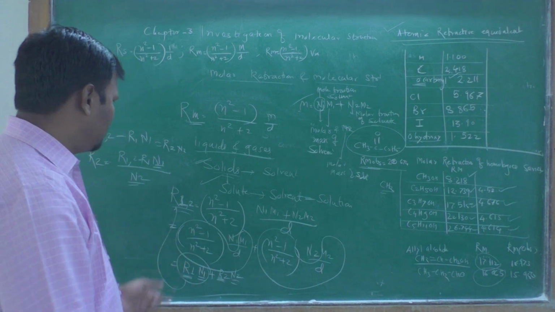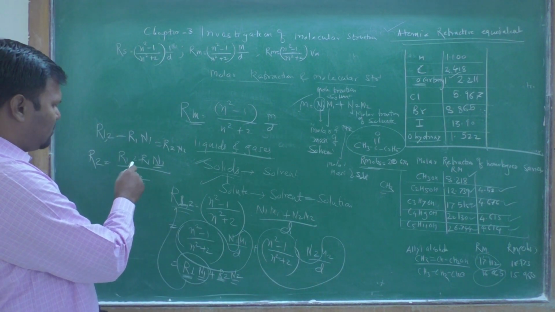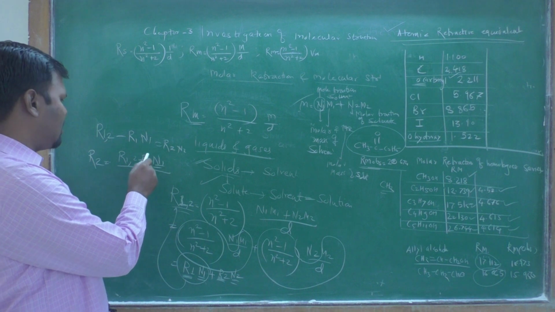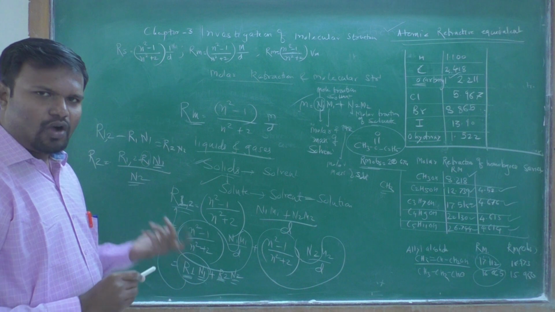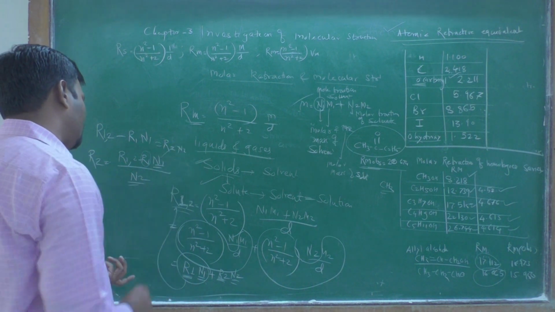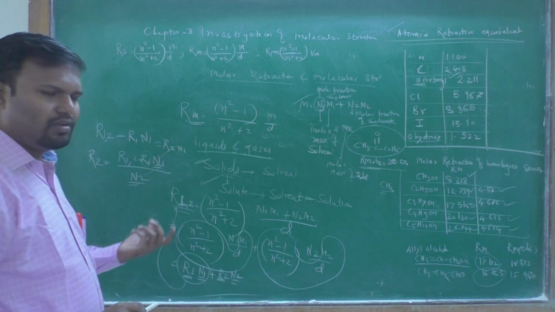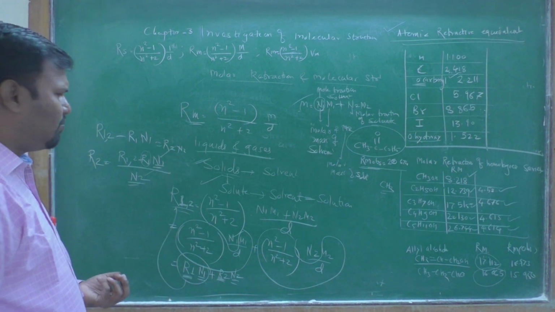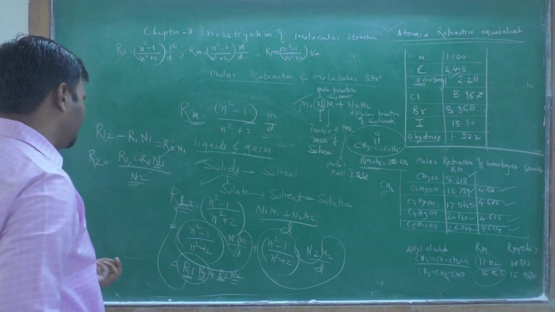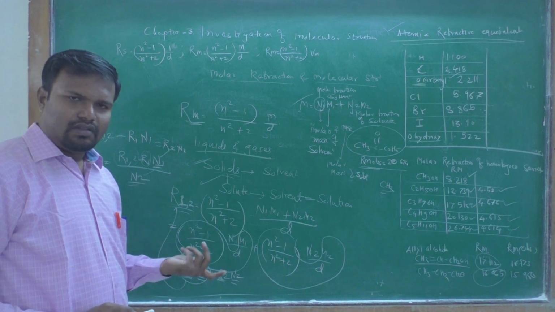We know R1 of water. Then by calculating how much substance we added, N1 and N2, you can find the number of grams. By using the number of grams you can find N1, N2. And for the solution, R12 we can calculate easily.